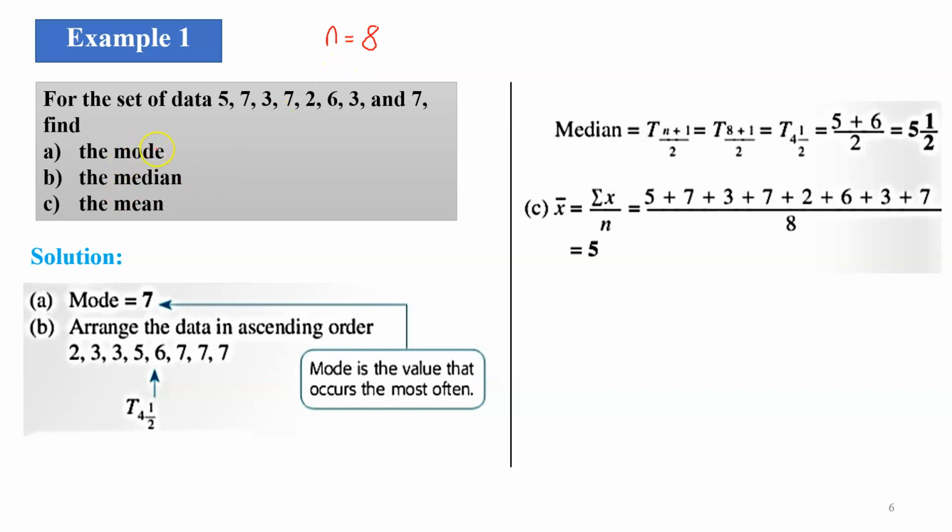Now you have to find the mode. Ada tak mode dia dekat sini? Mode means the most often, yang berlaku kerap, yang berulang-ulang. Apa yang berulang? This one, 7. 7 and 7. That's why you have your mode equal to 7. And then how do you find your median? To find the median, you need to rearrange your data in ascending order, dalam bentuk menaik. You kena susun balik ni dari yang kecil kepada yang besar. So we rearrange our data. You have 2, 3, 3, 5, 6, 7, 7, and 7.